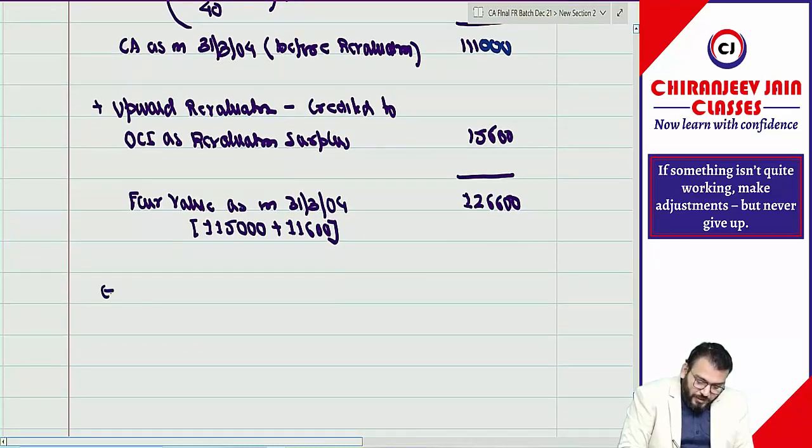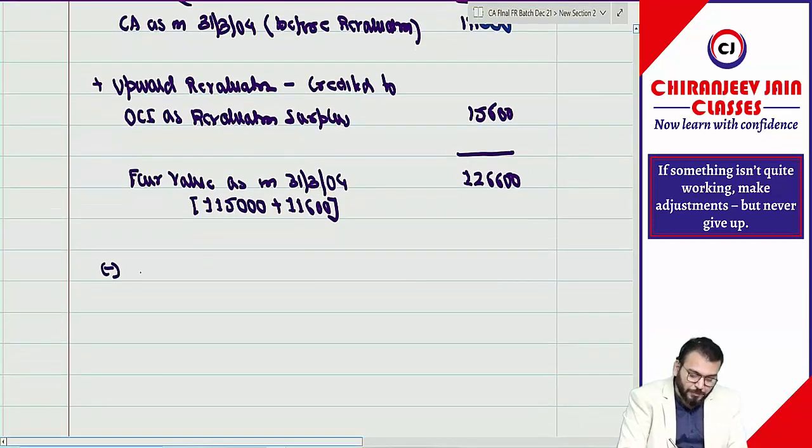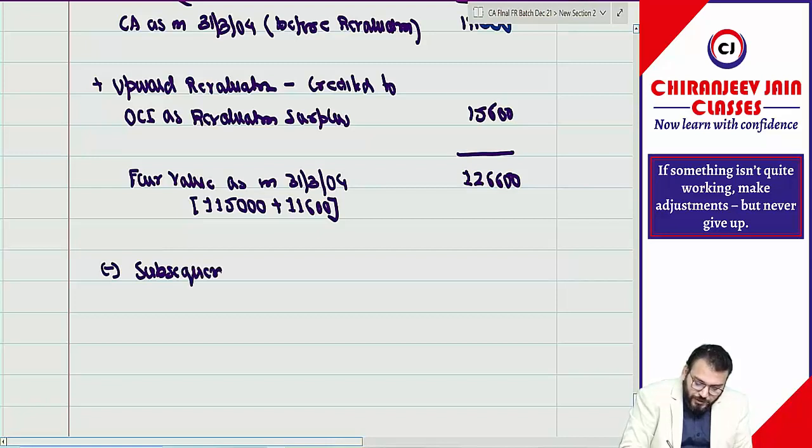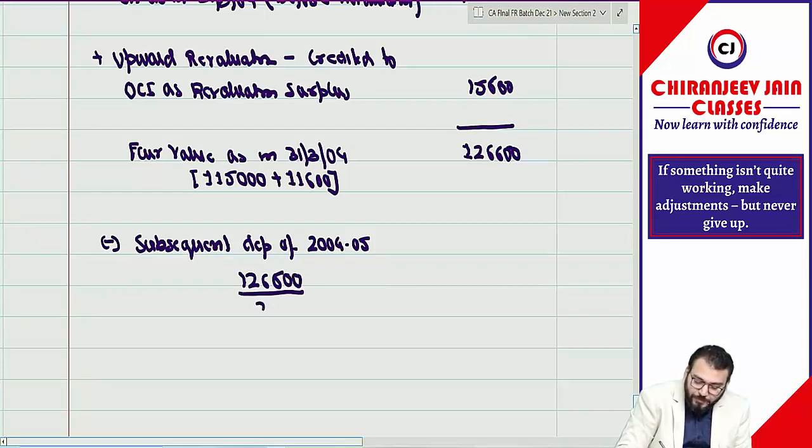Now we'll calculate subsequent depreciation because we want the carrying amount as on 31st March 2005. Subsequent depreciation of which year? 2004, 2005. Correct. So depreciation for only 1 year will be 1,26,600 divided by remaining useful life 37 into 1.